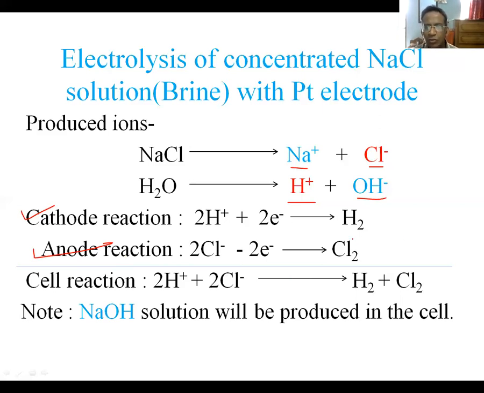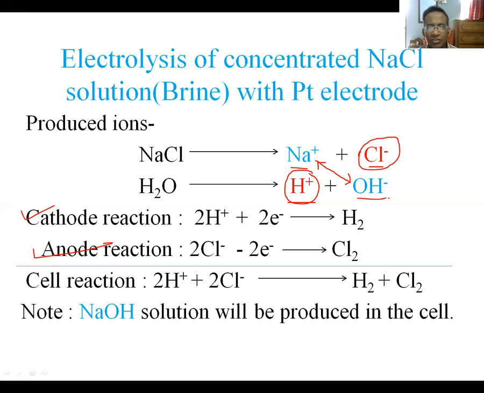In this electrolysis process, hydrogen ion is reduced at the cathode, chloride ion is oxidized at the anode. In the solution, sodium ion and hydroxide ion remain in the solution. By the combination of sodium ion and hydroxide ion, it produces sodium hydroxide solution. That is, in this electrolysis process, a very important chemical, sodium hydroxide solution, is produced in the electrolyte solution. We can separate out this sodium hydroxide by crystallization process after the electrolysis process.